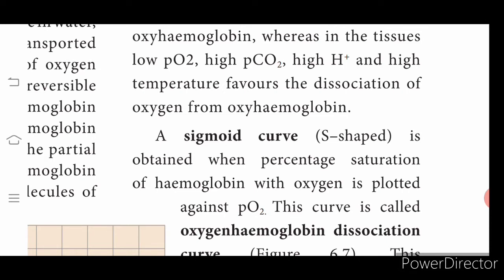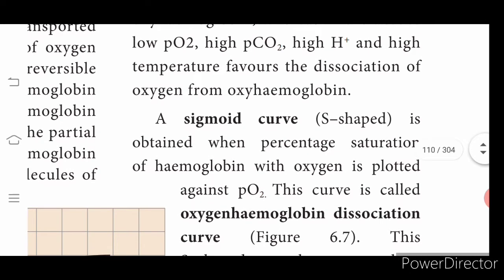And in tissues, the partial pressure of oxygen is low, and carbon dioxide pressure is high because oxygen is being utilized. Follow why it is high? Oxygen is getting utilized, and carbon dioxide is released in the formation of energy. As we were discussing in the starting part, energy is released in the form of ATP molecules.